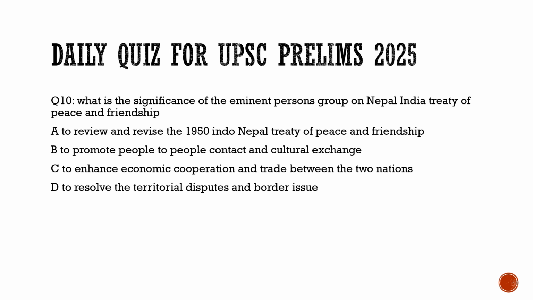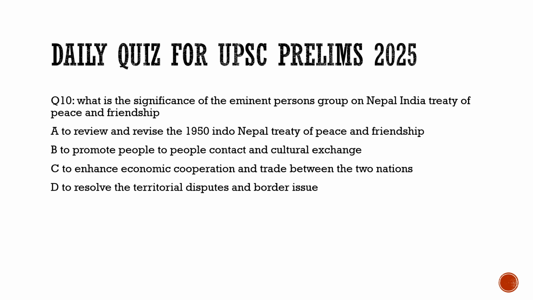Now, coming to the last question of today's discussion, let's see what does it ask. It is about India-Nepal relations. We discussed about it. We discussed the political unrest in Nepal, and we discussed how it has impacted its relationship with India. So let us see what does question number 10 ask us. It says, what is the significance of eminent persons group on Nepal-India Treaty of Peace and Friendship? We have to find out the significance of the eminent persons group on Nepal-India Treaty of Peace and Friendship.